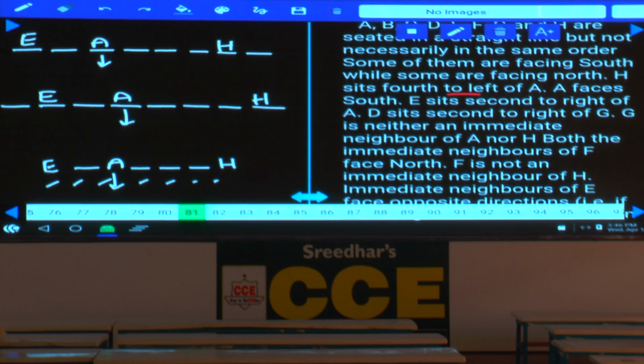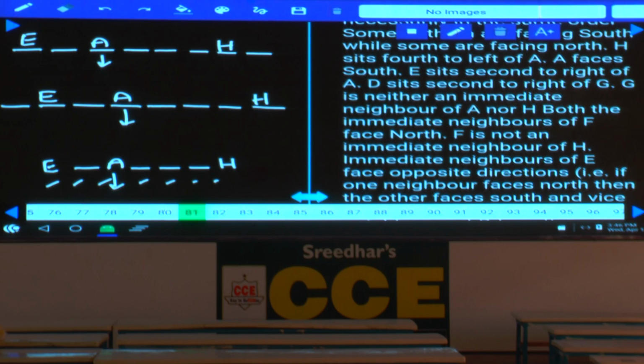E sits second to the right of A, and D sits second to the right of G. Now, D is seated second to the right hand side of G. Now, the directions of these 2 persons is not clearly given as of now, isn't it? And D sits second to the right of G.